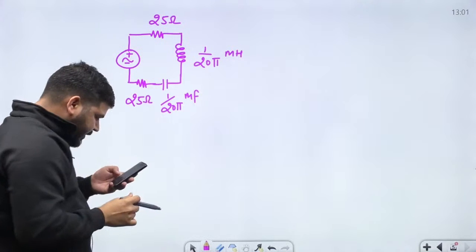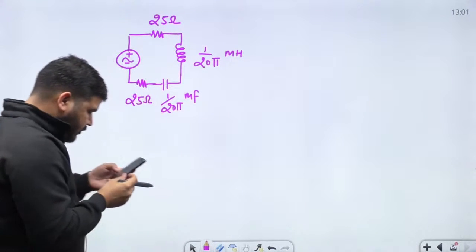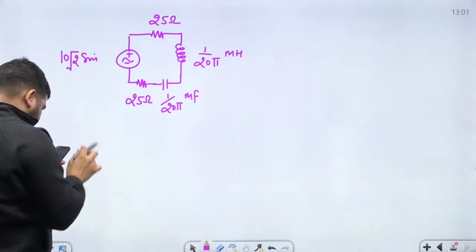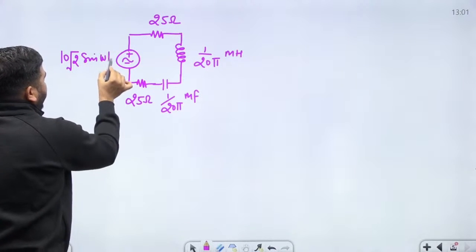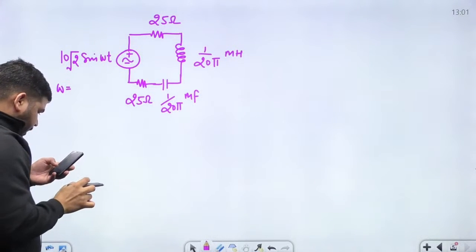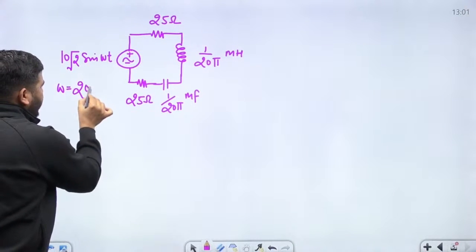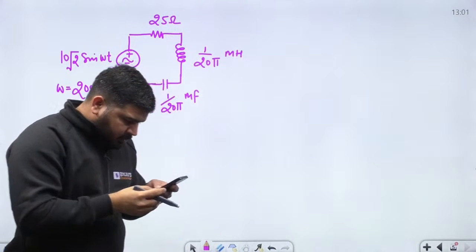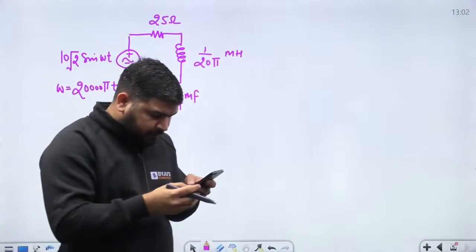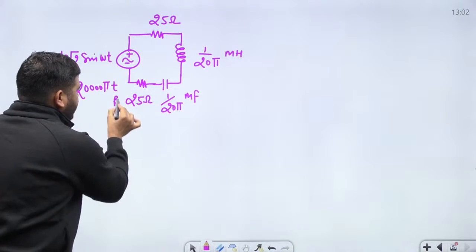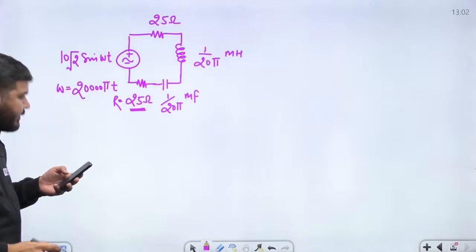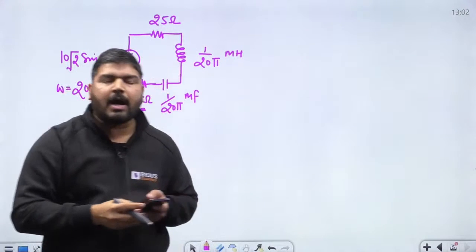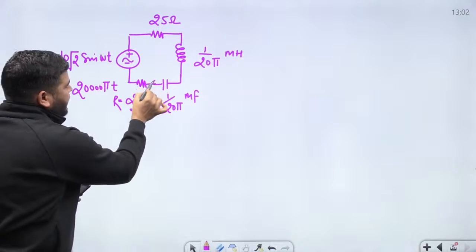Again, it is given that we have a voltage source of 10 root 2 sine of omega t, and omega is given as 20,000 pi. Please check it. So the question is, the voltage source has an internal resistance of 50 ohm. Okay, this 25 ohm is given as R. It is given that the voltage source has internal resistance of 50 ohm. We need to calculate the RMS value of the current through the R in milliampere.